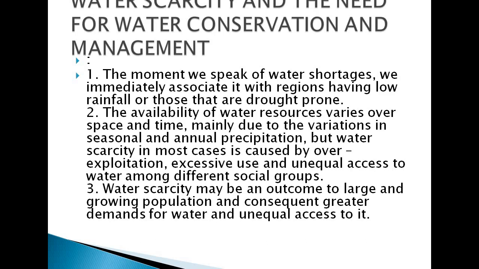We need to do these things because currently the situation is of the coronavirus and we need to protect ourselves. We need to wash our hands again and again. We have to use the water, but we are getting less and less water in our areas, and we can't help it now because we need to protect ourselves, but we can't save these resources as well. So most cases of water scarcity are because of over-exploitation, excessive use and unequal access.